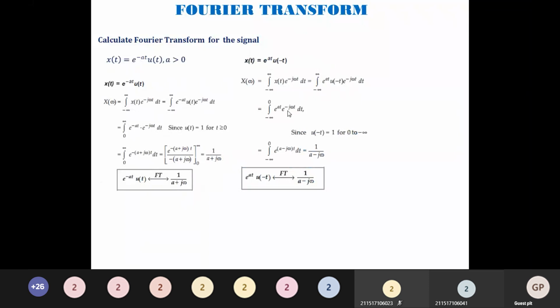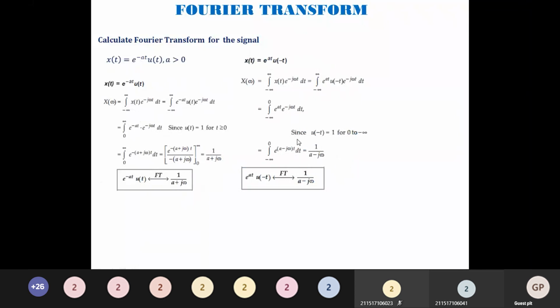Again the same combination, e power a into e power b can be written as e power a plus b. Here I take t outside. I will be having e power t into a minus j omega. Integration of e power at is e power at divided by a. So I will be having e power a minus j omega t divided by a minus j omega, lower limit minus infinity, upper limit 0. Upper limit, if I substitute, e power 0 is 1. So 1 over a minus j omega.